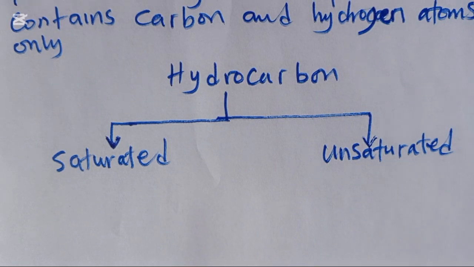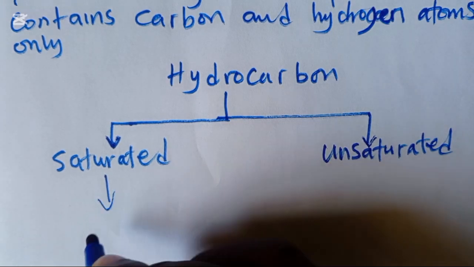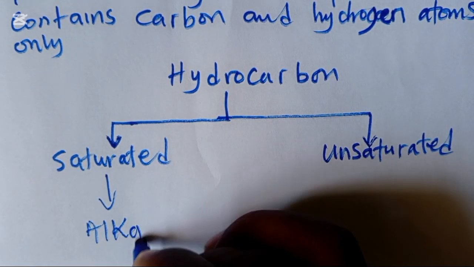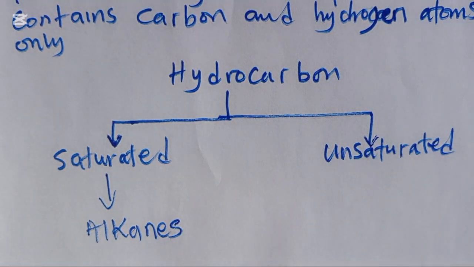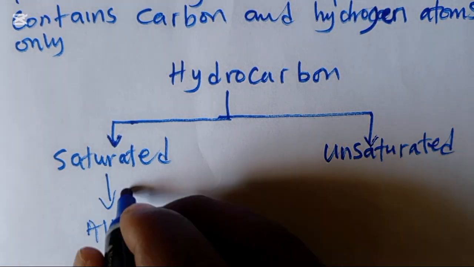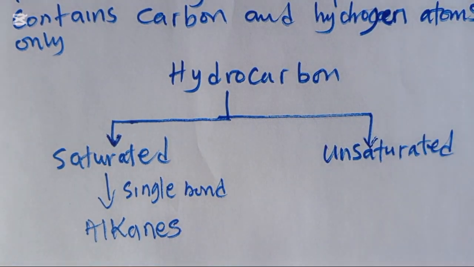And we have the unsaturated hydrocarbons, which have a double bond or triple bond. An example of those with a double bond is the alkene.